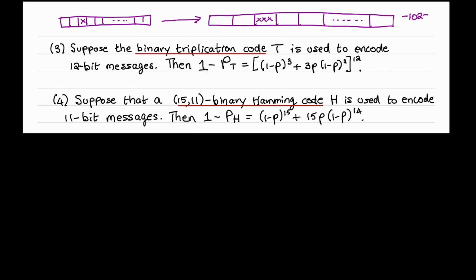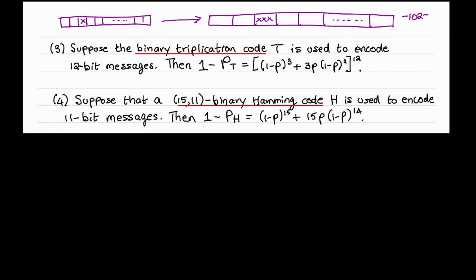Lastly, let's consider the case where a [15,11] binary Hamming code H is used to encode 11-bit messages. I would have liked to select a binary Hamming code where the length of source messages is 12 bits for a fair comparison to C24.